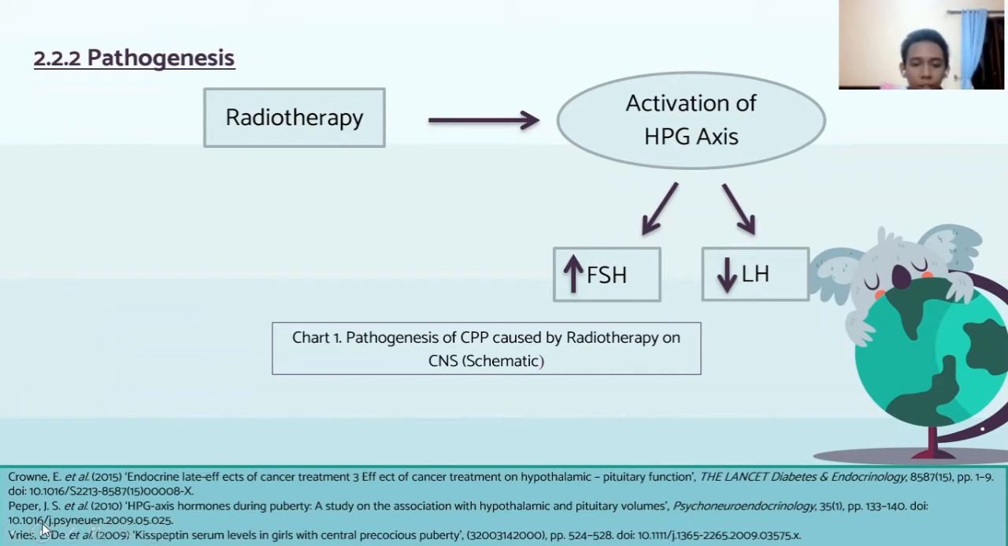In girls, a low dose, around 18 to 24 Gy of cranial irradiation, might cause precocious puberty, but it might take double the dose to affect boys.